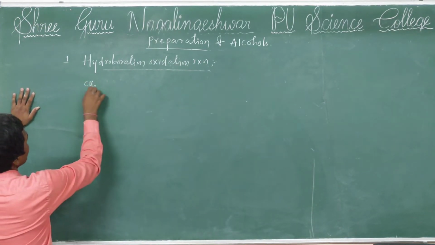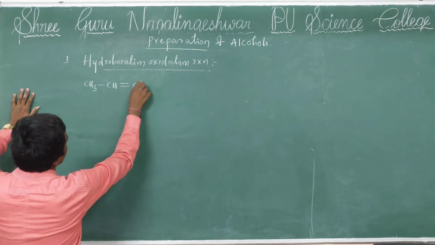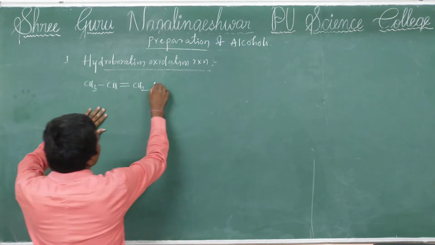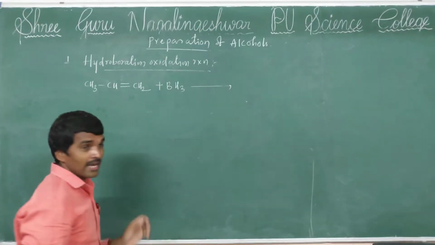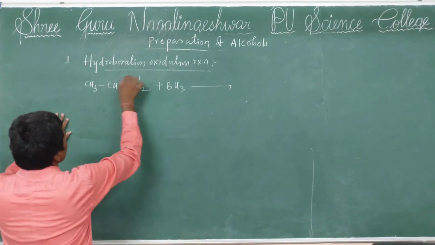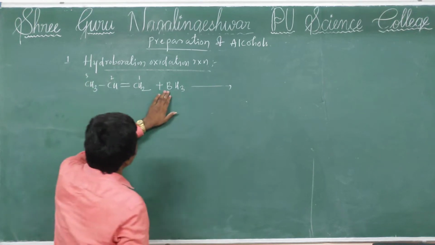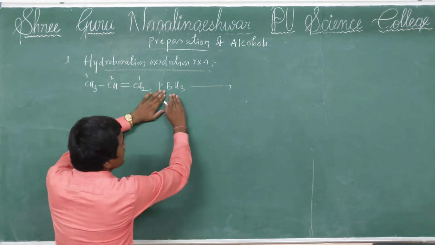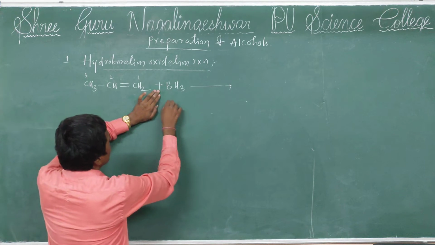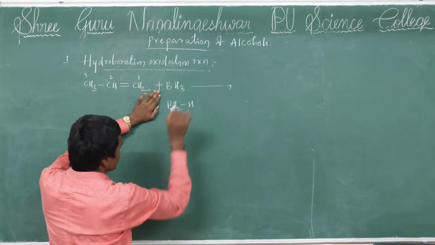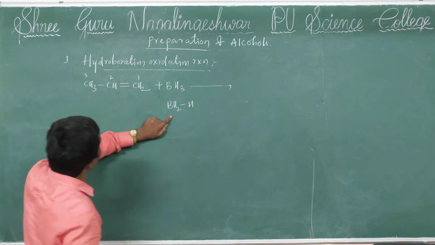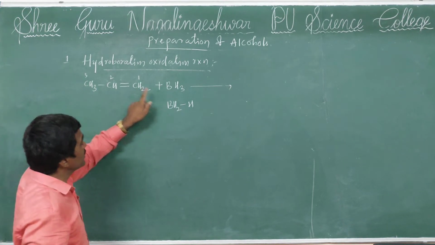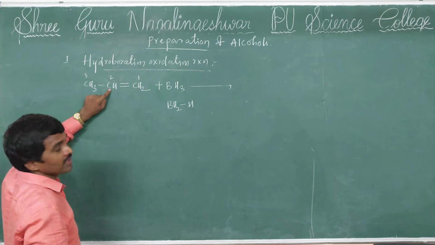Here I am taking propene. Propene reacts with BH3. We can write BH3 as BH2H. This BH2 part adds to the first carbon and hydrogen is attached to the second carbon.